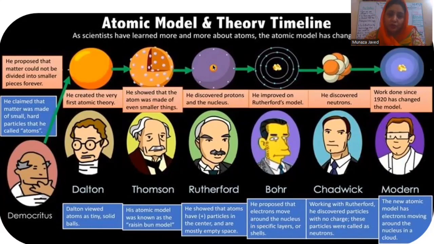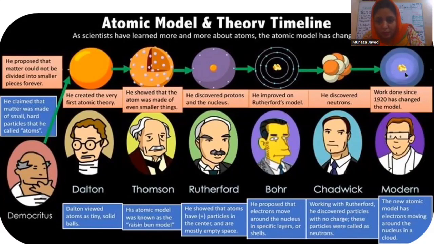But Rutherford told, no, all the positive charge is centered in the nucleus, and electrons are outside revolving. Bohr said, wait, electrons are in fixed energy levels. The first level is called the first orbit, the second is the second orbit, the third level is called the third orbit.